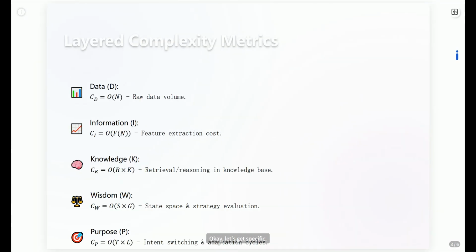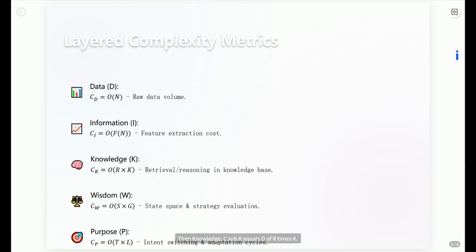Okay, let's get specific. How do we actually measure the complexity at each layer? For the data layer, it's pretty straightforward. C sub D equals O of N. Just the sheer volume of raw inputs. More pixels, more sensor readings, higher N, higher complexity, simple. Now, the information layer, C sub I equals O of F of N. This is where we extract meaning, patterns, features. Think edge detection, feature vectors. The cost depends on the algorithm. F of N could be linear, log linear, maybe even polynomial, if things get fancy.